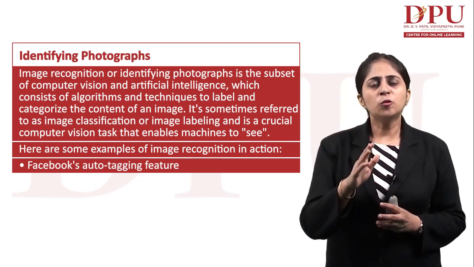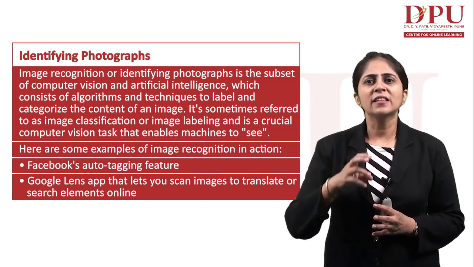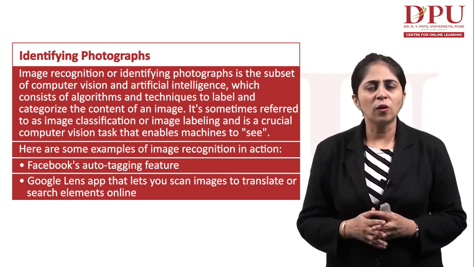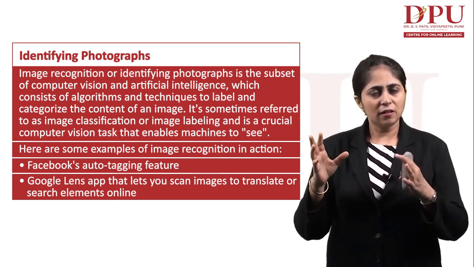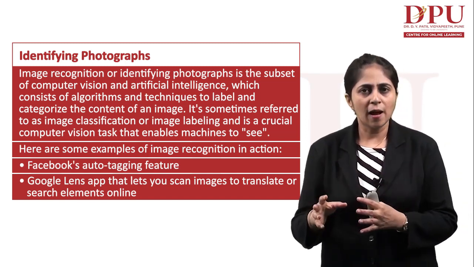Second one, the Google Lens app, which lets you scan images to translate or search the elements online. We have this app generated by Google, known as the Google Lens app.